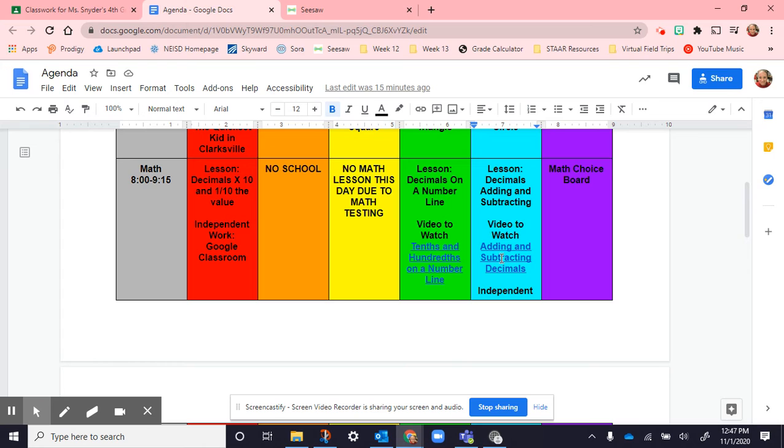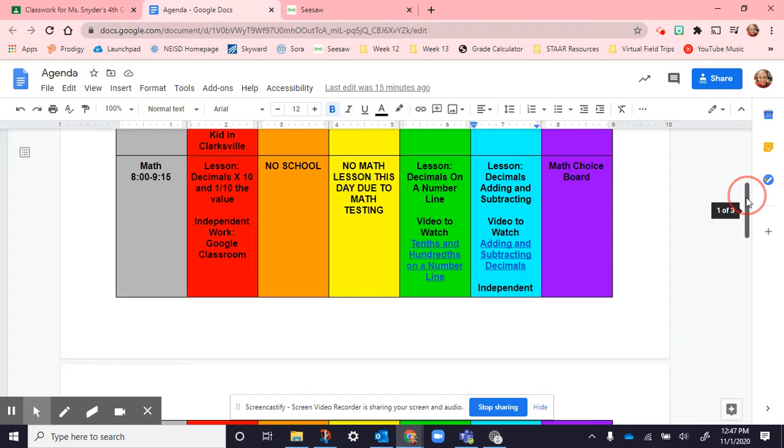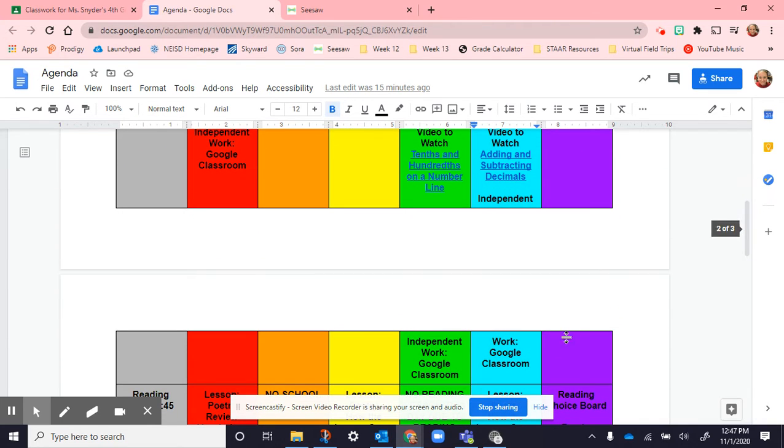They're going to watch this video and look at the different rules for how you add and subtract decimals. Then they have independent work on Google Classroom. This Google Classroom assignment is the same assignment all week. It has different pages for each day. So once they're done, they'll exit out of it, and the next day they'll reopen it and continue on whatever day that is.